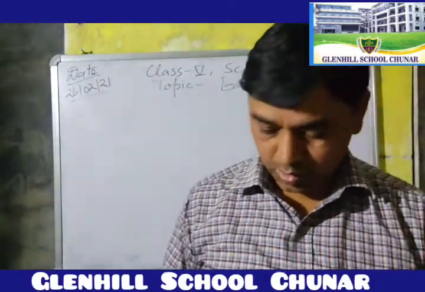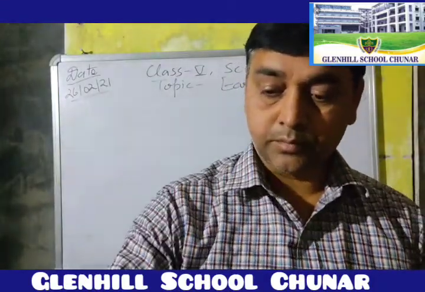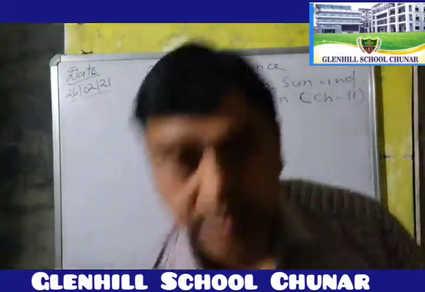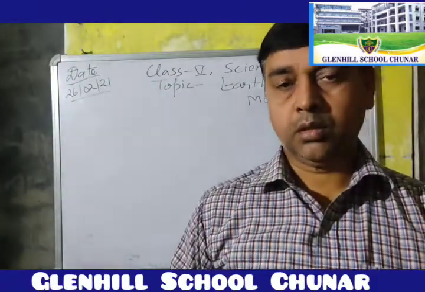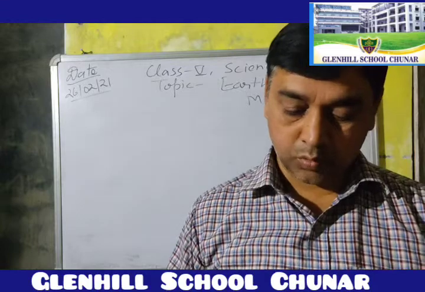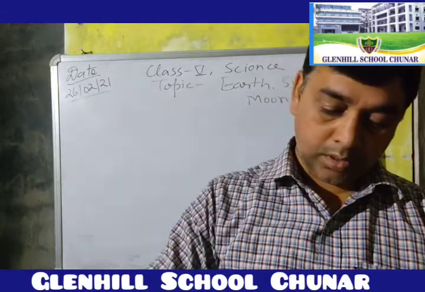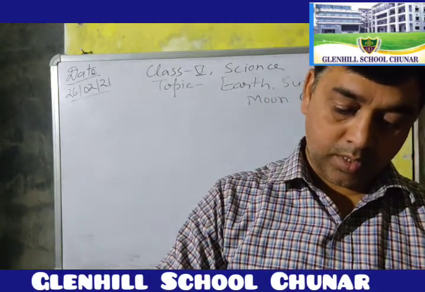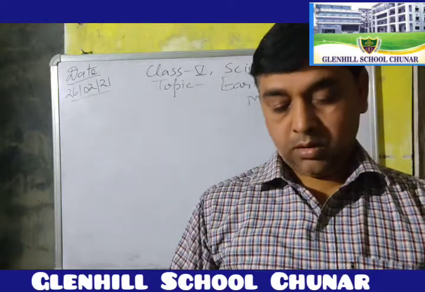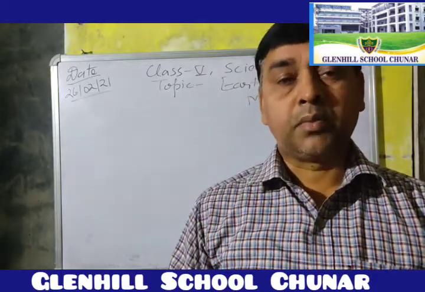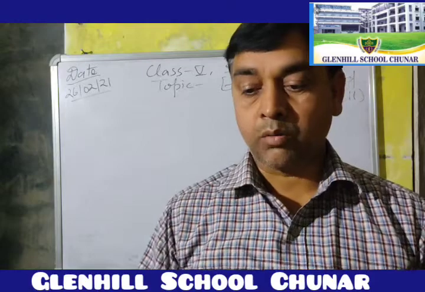The Moon is the natural satellite of the Earth, which revolves around the Earth. And Earth is a planet which revolves around the Sun.